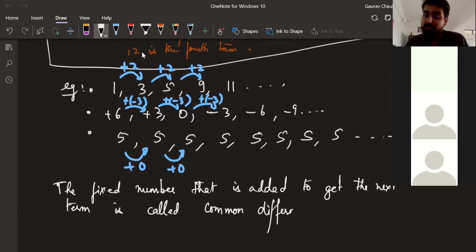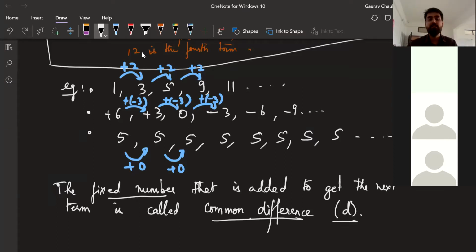This has a word, so this has a particular definition. The word common difference, you will not say fixed number every time. You will call it common difference, and it is denoted by D. Okay, this is the symbol used for it.